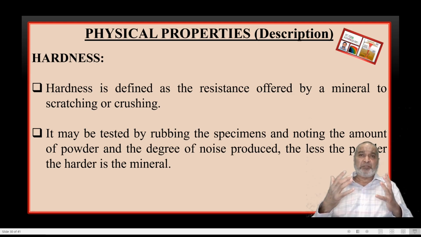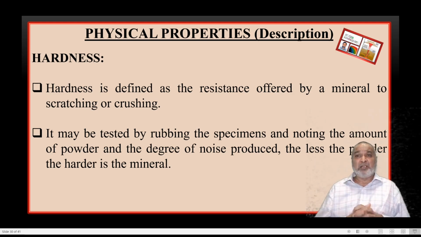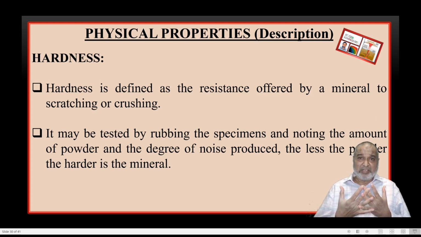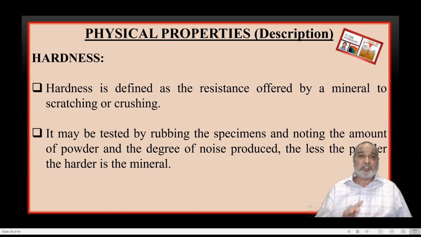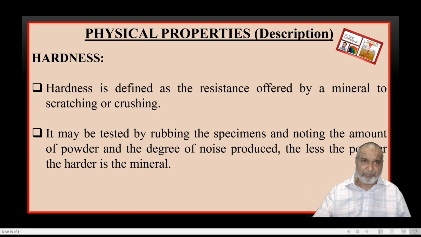There are more than 3,000 minerals, and this is the scientist who did the experiment. He started rubbing the minerals against each other and made a small systematic table, which is given the name Mohs scale of hardness. He selected only 10 representative minerals, gave them numbers 1 to 10, and examples are given.